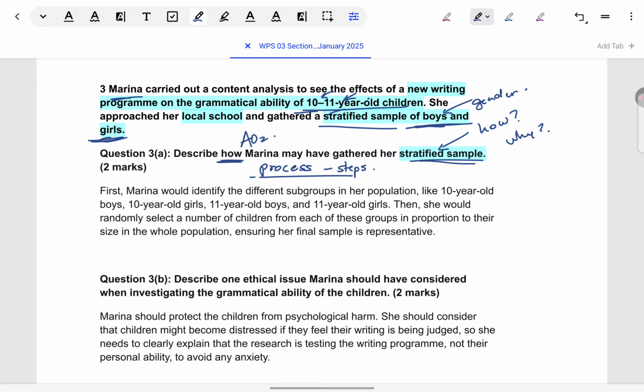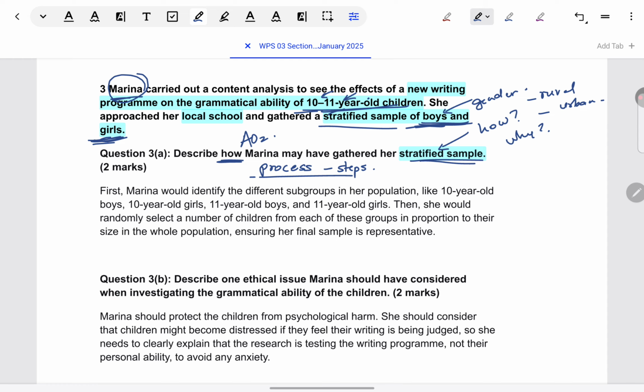Your examples don't have to be precise, but some students make them irrelevant. Don't make that mistake. It's mentioned 10 to 11 boys and girls. Say a student starts talking about how she can take rural students and urban students also. It is possible to do rural and urban sampling in a stratified sample, but how is that relevant to Marina? It has nothing to do with what is of her interest. So don't make up any groups which will be irrelevant to the question. Even if not directly mentioned, it's pretty clear which are the groups she's interested in, and stick to those.